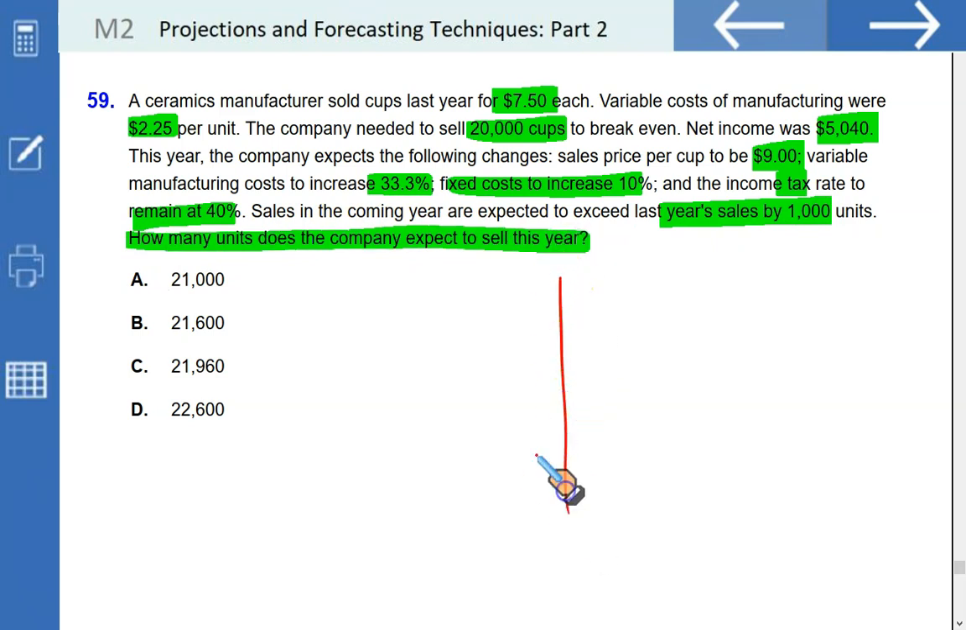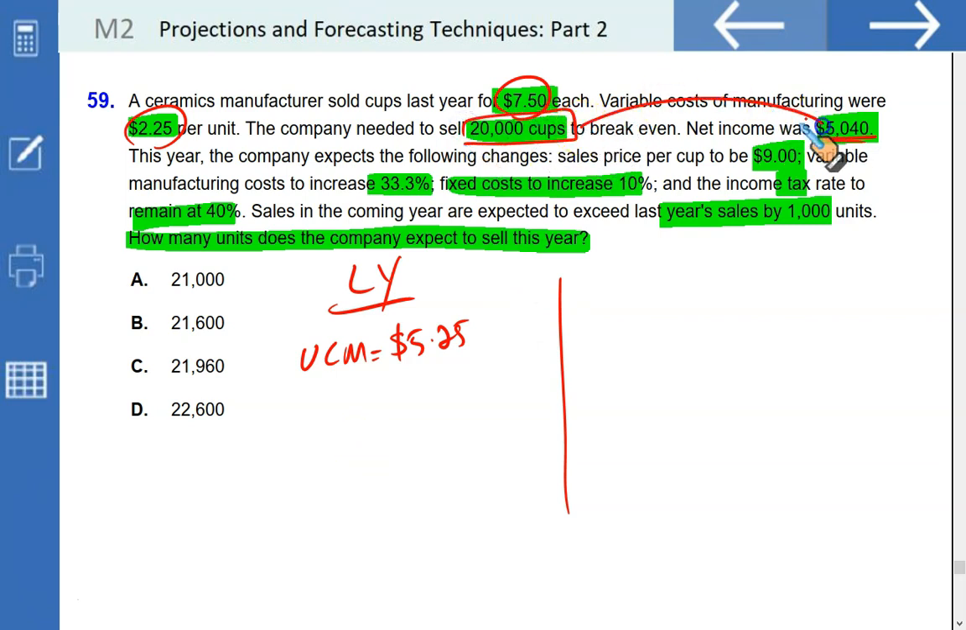We need to first focus on last year when the sale price was 7.5, variable cost was 2.25. So 7.5 less 2.25 gave you the unit contribution margin last year. UCM, unit contribution margin, was 5.25. Right? Last year we were able to generate this much income by selling 20,000 units. These two pieces of information will help us find the fixed cost. Without fixed cost, we can't do it for the current year, right?